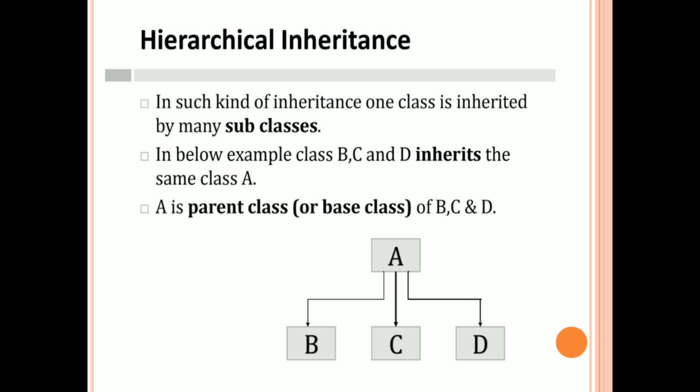In the given diagram here, A is the superclass, and B, C and D are the subclasses, or derived classes, or child classes to A. Here B, C and D have no relationships. They are individual classes, but they are child classes to A. This kind of inheritance mechanism is called hierarchical inheritance.